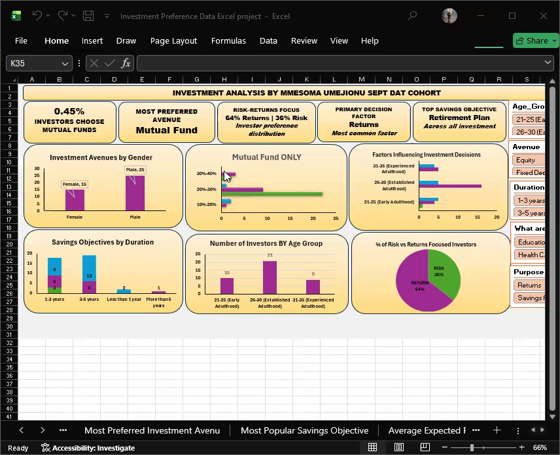We can see here that very few investors target returns above 30%, indicating a moderate risk appetite overall.